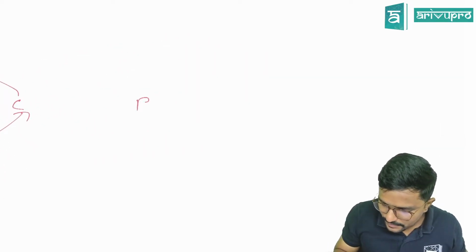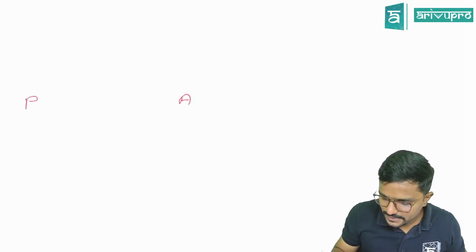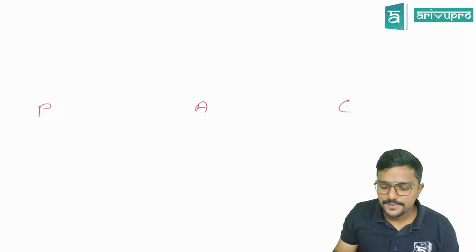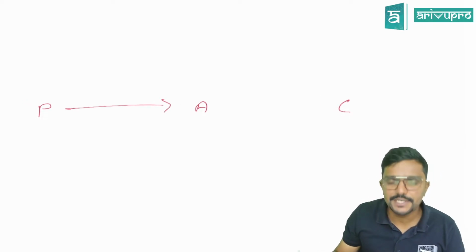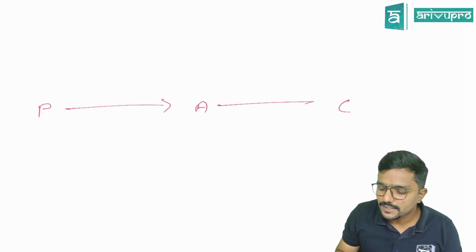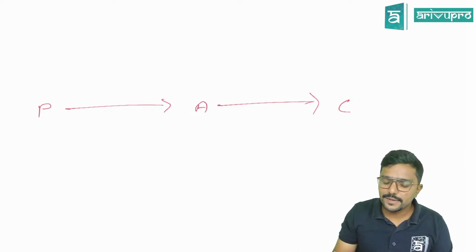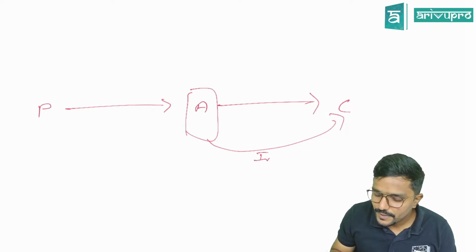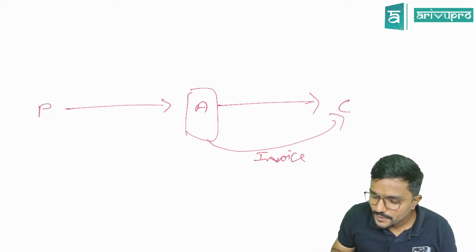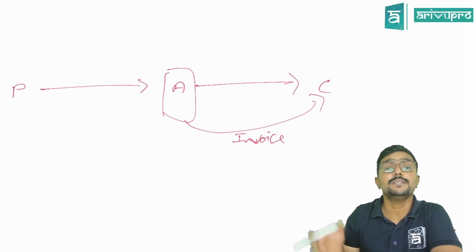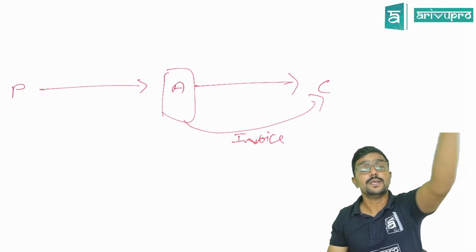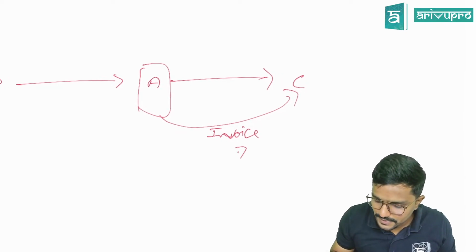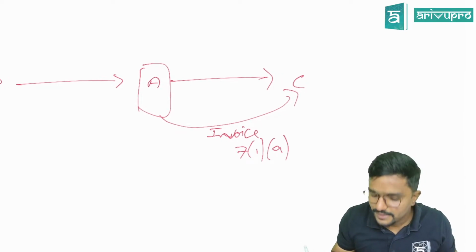Next example. Principal, agent, customer. So this is a different arrangement. So here what happens? Principal will supply the goods to the agent. Agent will supply it to the customer. And agent will issue the invoice to the customer in his own name, not in the principal's name, in his own name. So in that case, is this a supply? Yes, sir. As per 7(1)(a), this will be a supply.